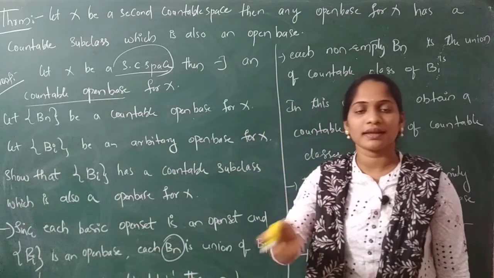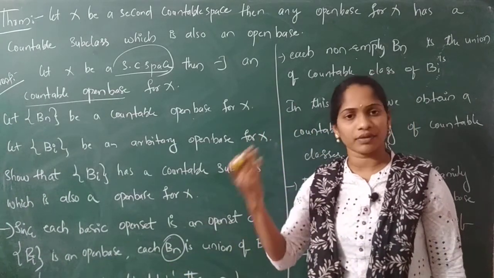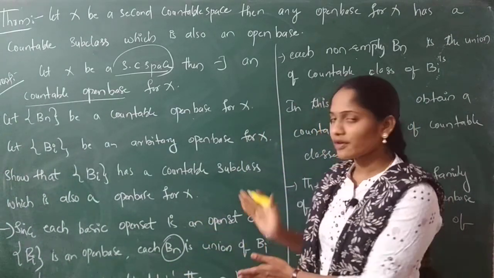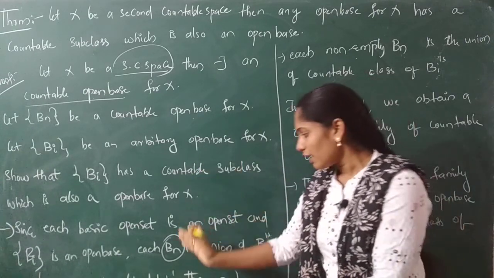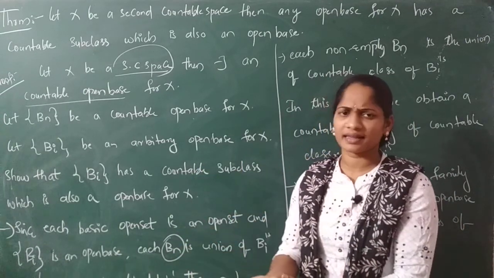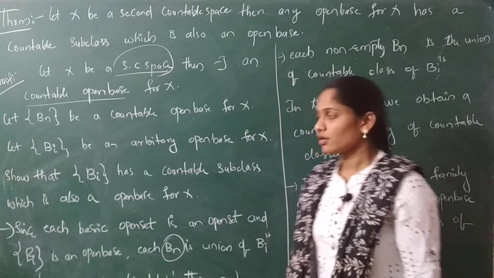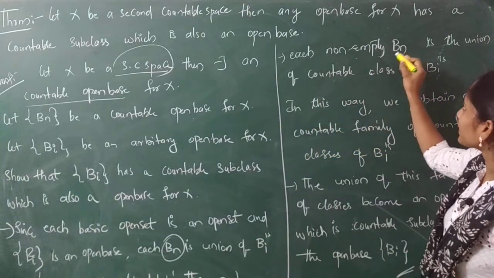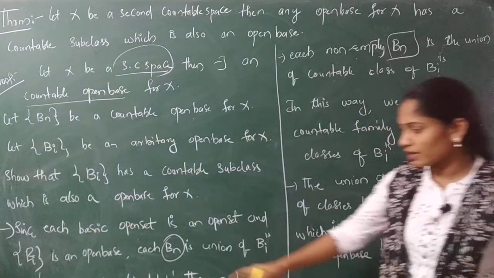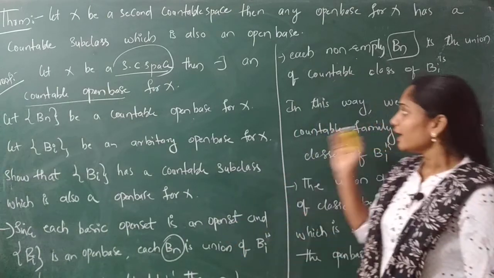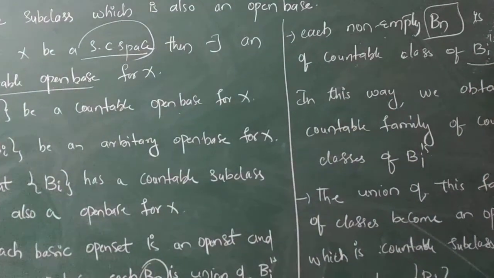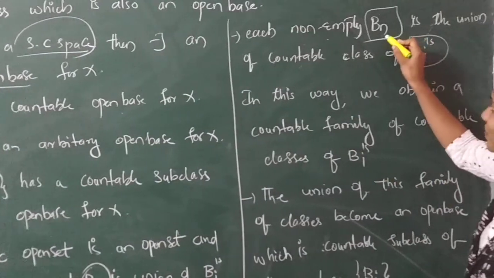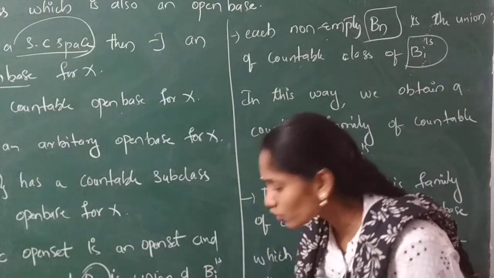Instead of B, in that theorem you had taken some Gi; instead of Bn's you have taken some Bi's, like that. Same comparison. So now you got a non-empty set Bn. Where did it come from? From all Bi's. And this Bn is the union of all Bi's.